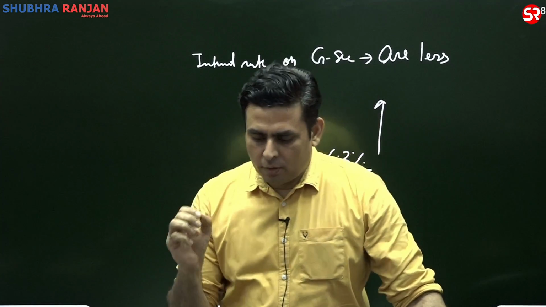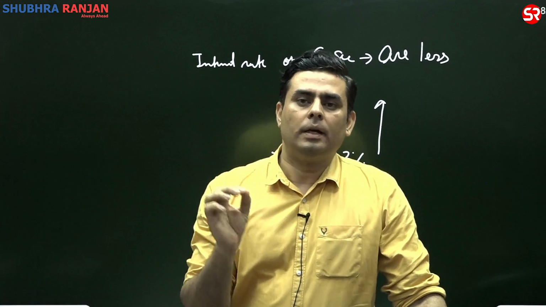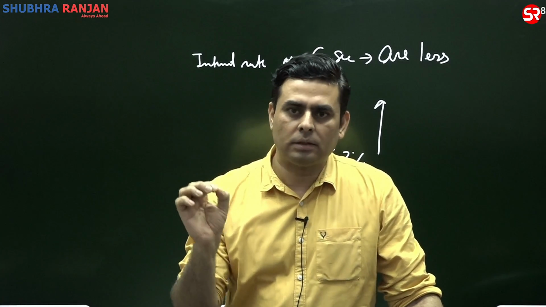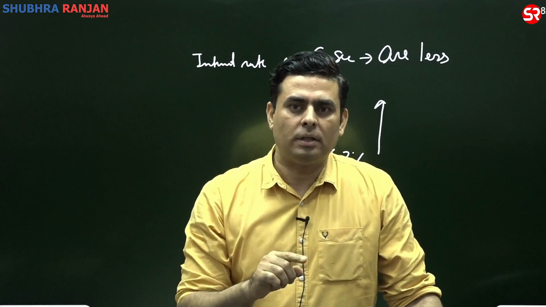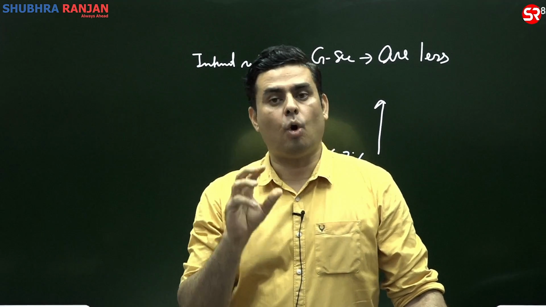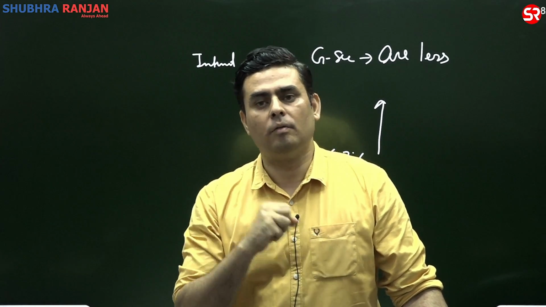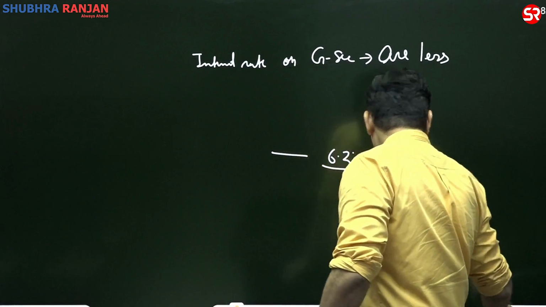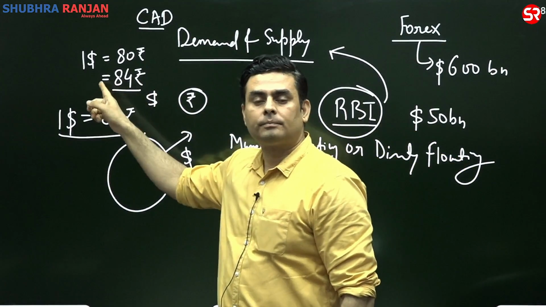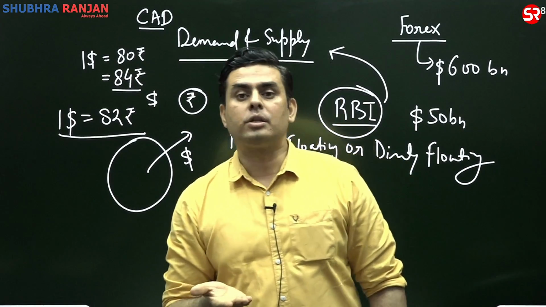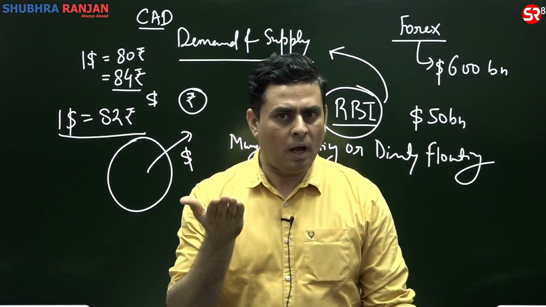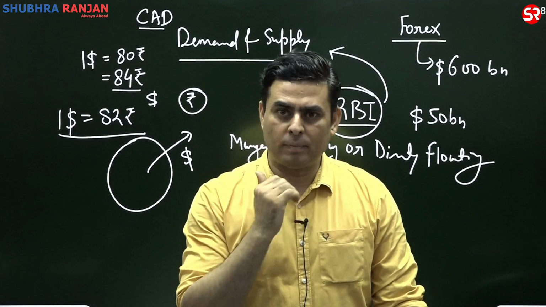It means if the US Federal Reserve is going to increase the interest rates on treasury bonds, then first there will be a capital flight. In order to control the capital flight, we have to intervene in the currency market. And at the same time, we also have to offer higher interest rates on government securities.